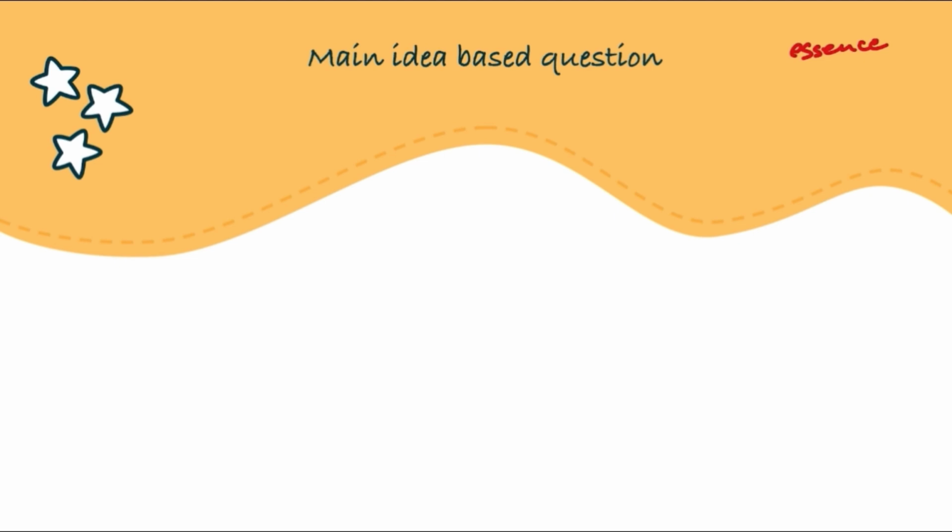They can also ask you for the gist of the passage, or sometimes a summary in the RC is the same kind of question. They can also directly ask you what is the central theme used by the author in that particular passage, or they can directly ask you for the main idea. What is the main idea of this passage, right?